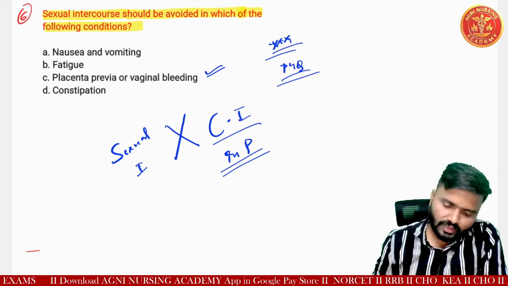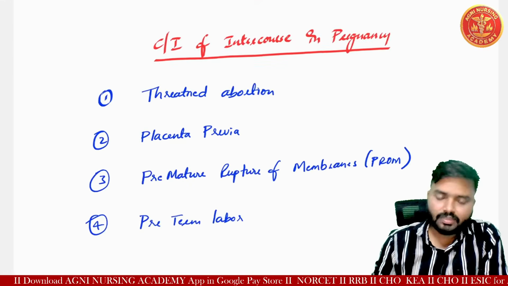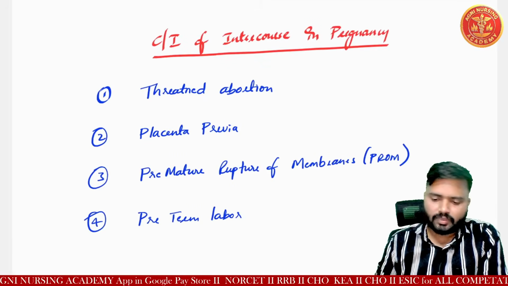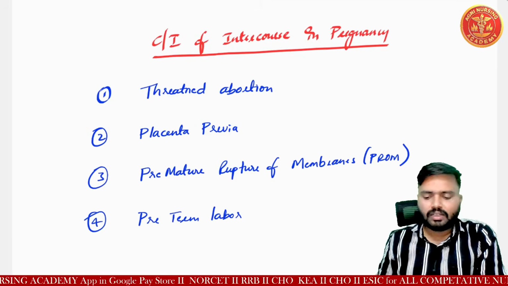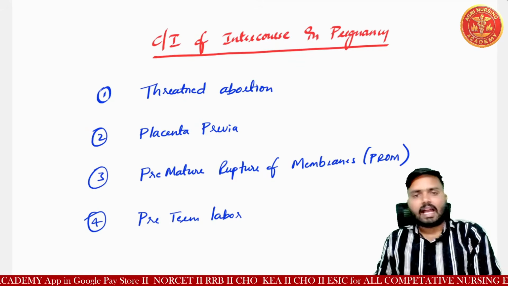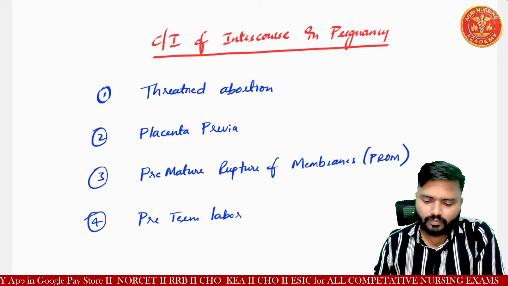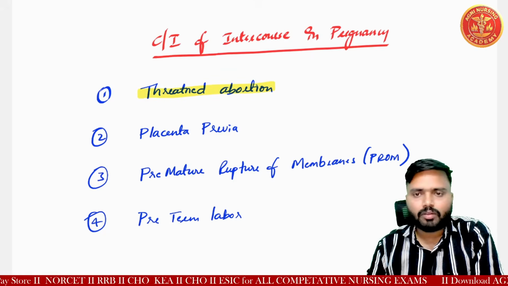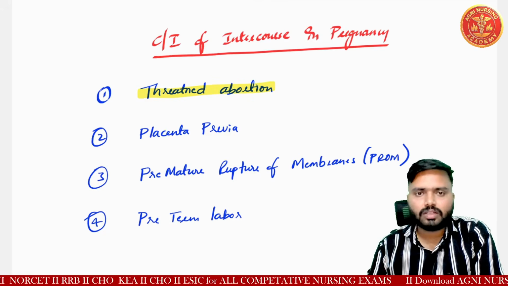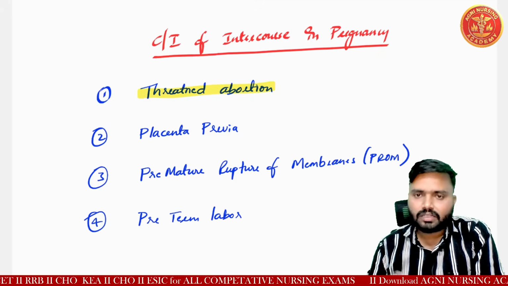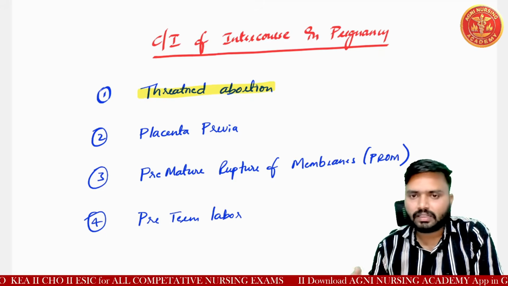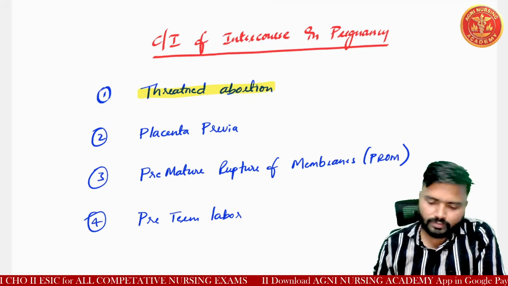Understood? So when is it contraindicated? We'll see the contraindications of intercourse in pregnancy. The first one is if she is having a threatened abortion. There are various types of abortion: inevitable abortion, missed abortion, and threatened abortion. These are all classifications of abortion, and we will discuss this concept in the next session. Okay.